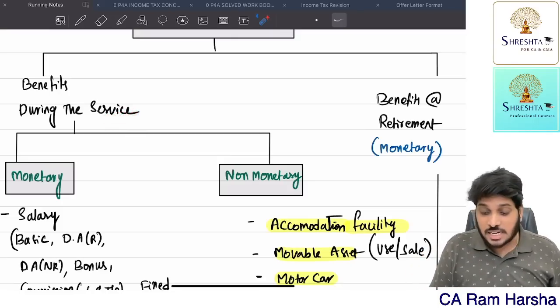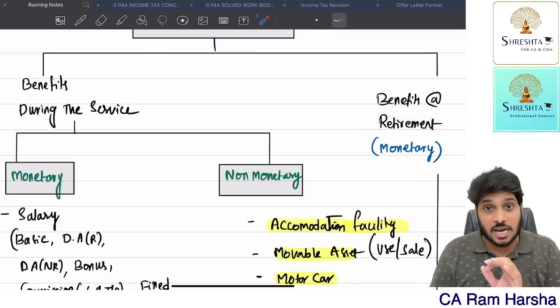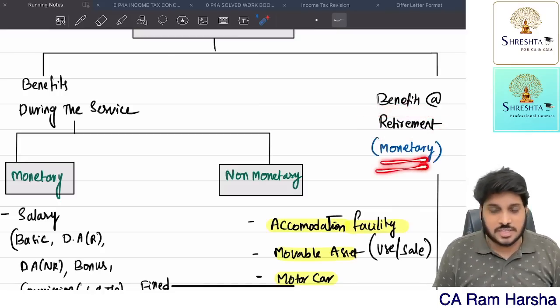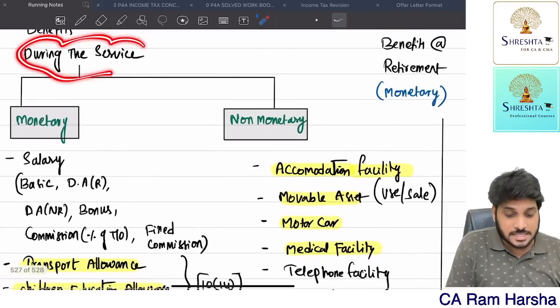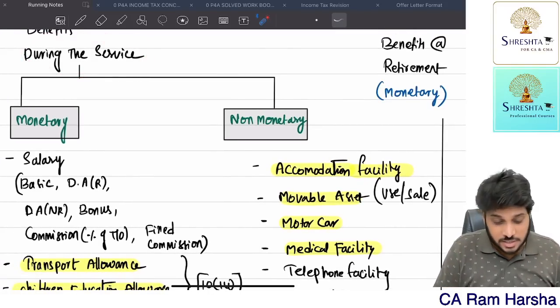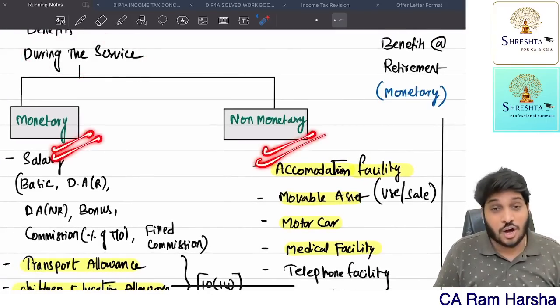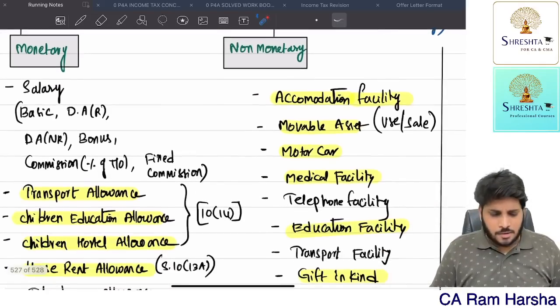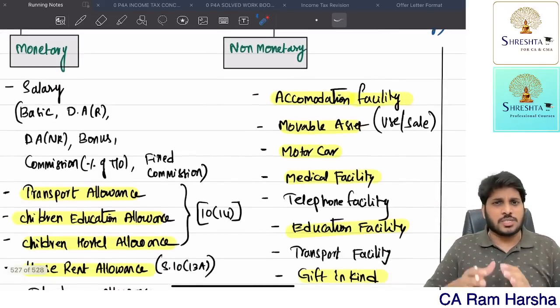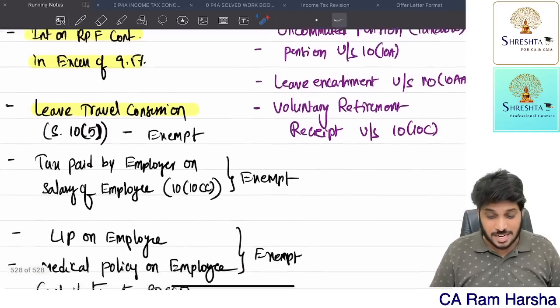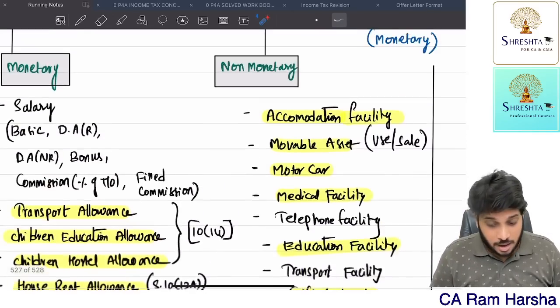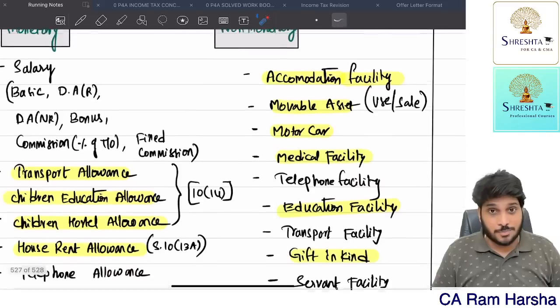And I may receive certain benefits at the time of retirement. Generally at the time of retirement, we receive monetary benefits, whereas when we are in service, we receive two categories of benefits: monetary benefit and non-monetary benefit. What are all the monetary benefits that you receive, and what are all the non-monetary benefits that we receive, is what is given here as a list. I'm giving you this list, which is important from the exam point of view.